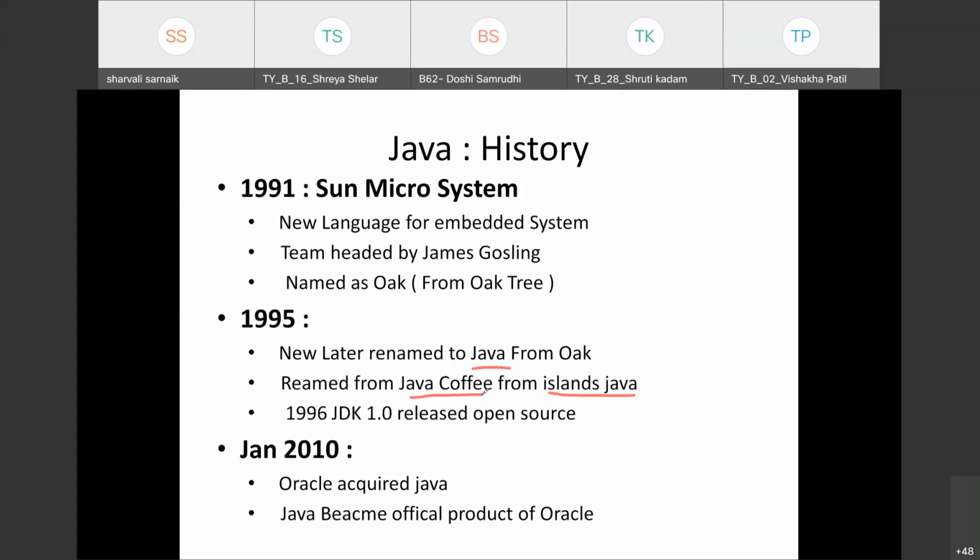So in 1995, James Gosling renamed the language from Oak to Java.